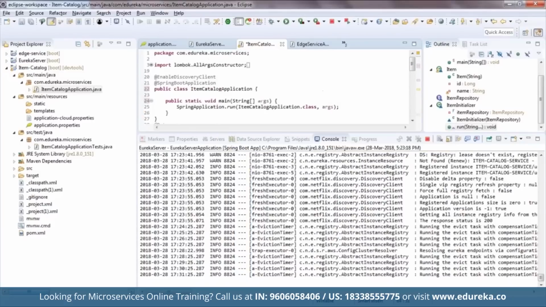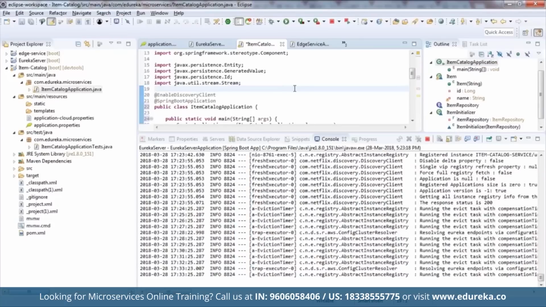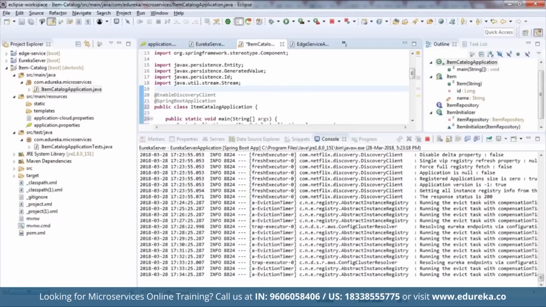I believe you have understood this code, or for people who are familiar with Java, it's not a tough task, right? It's a pretty basic code. So we are creating an item entity, a JPA repository for it, and we are also creating a command line runner to populate the database with the default data. All right, so that's what we have done here.